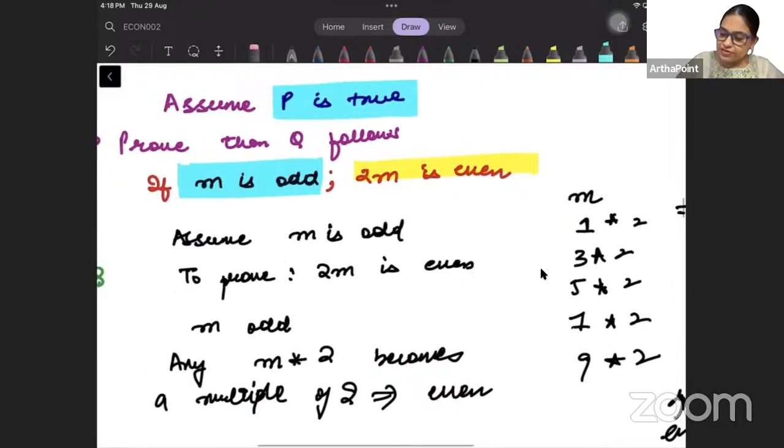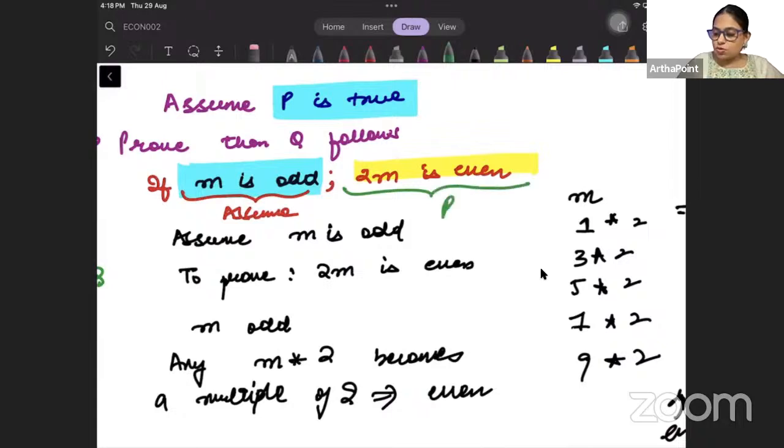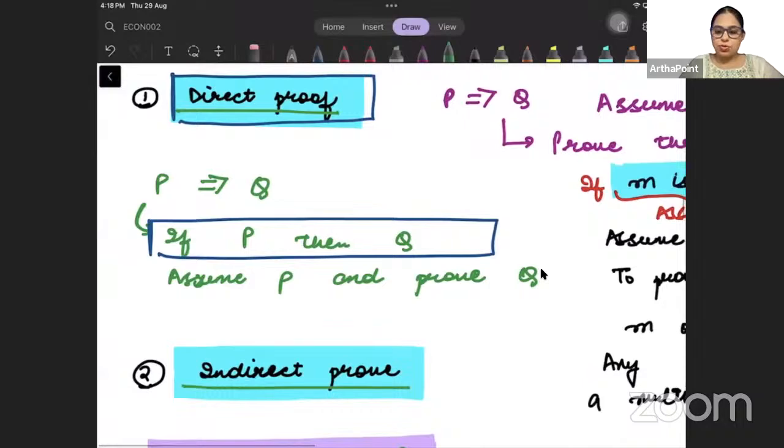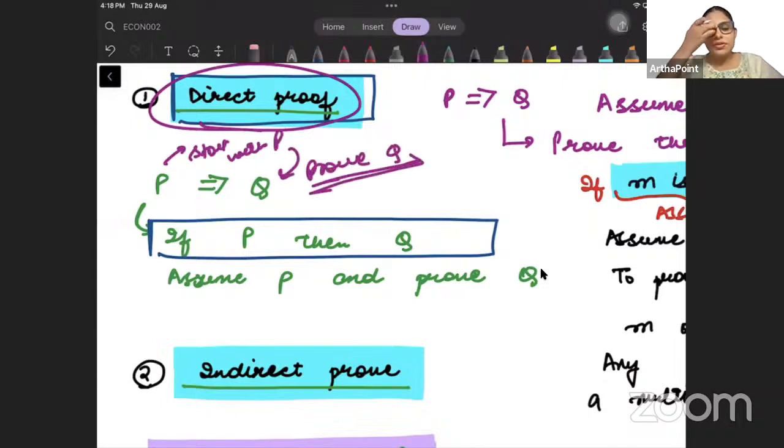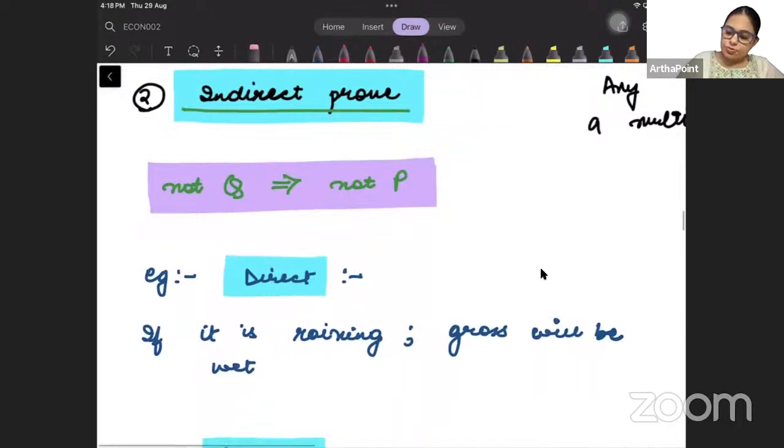So we started with P. We assumed P. We started with P as assumption and we proved Q. This is called the direct method. This is called the direct proof. So direct proof says that you start with P and you prove Q. Right, beta? This is called your direct method. Okay. Now, beta, let us talk about the indirect proof.